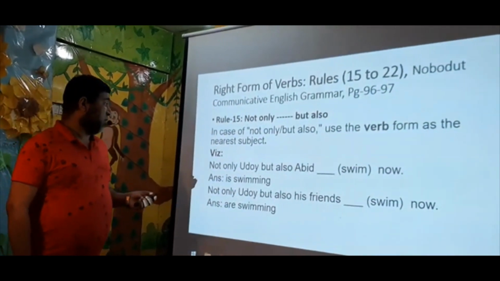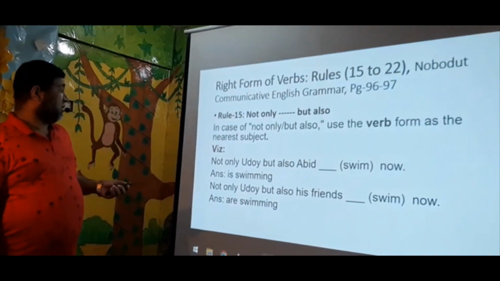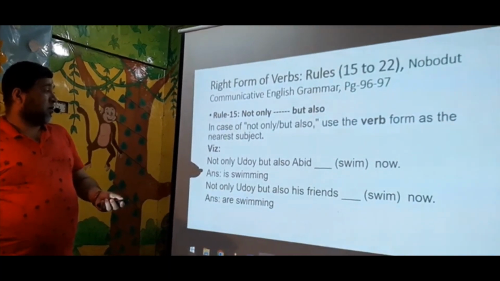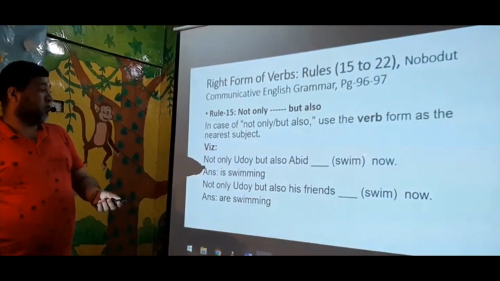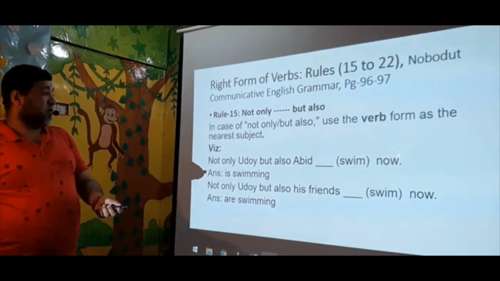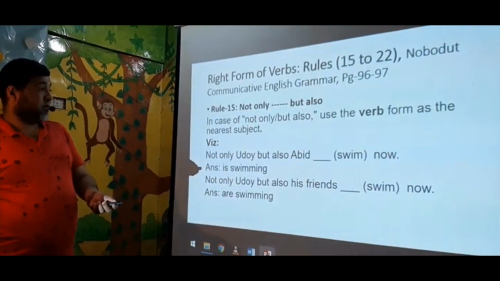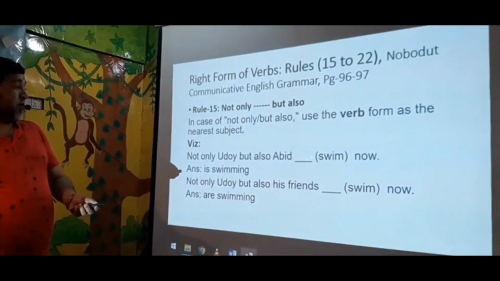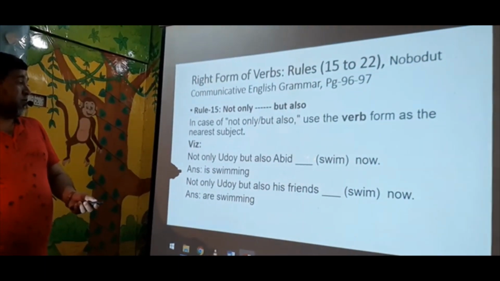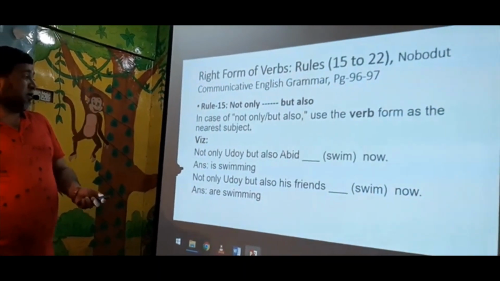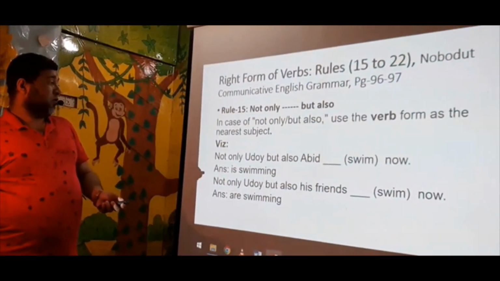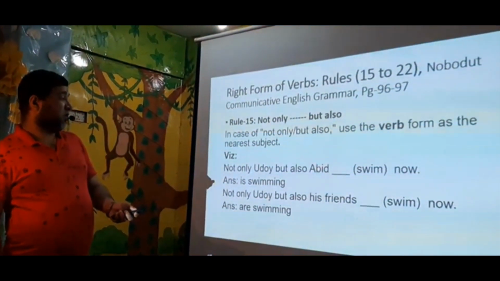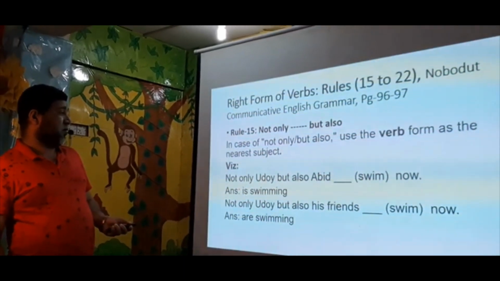This means example. It's a new word for you. Okay. Not only Udoy but also Abid, dash, in the bracket there is given swim now. Okay, now is the sign of continuous tense, present continuous. So here what will you write? Here the verb will follow the nearest subject. Here the nearest subject is Abid. So the answer will be is swimming, because a singular subject takes a singular verb. Okay.